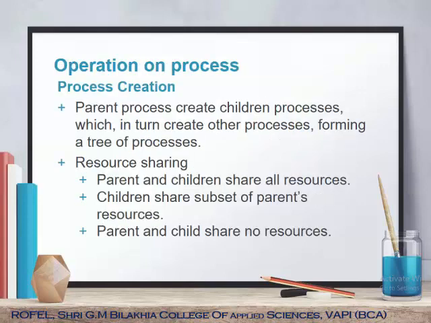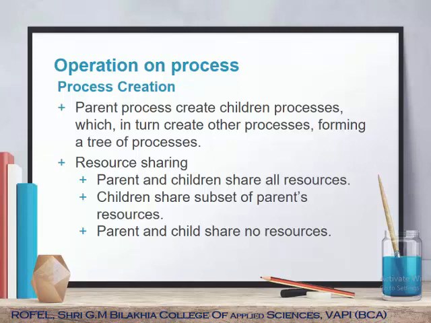The system performs two operations on a process. One is process creation and the other is process termination. When a process is ready to execute, that means a new process has been created. That process can create other processes also, which means a parent process can create child processes, which in turn can create other processes, thus forming a tree of processes.